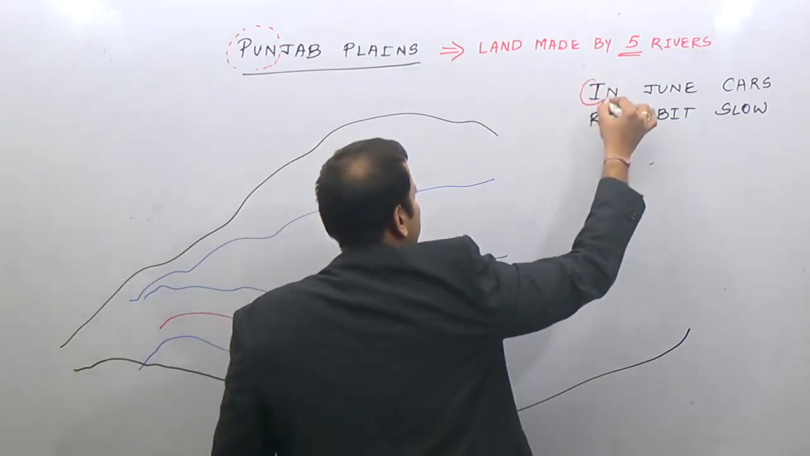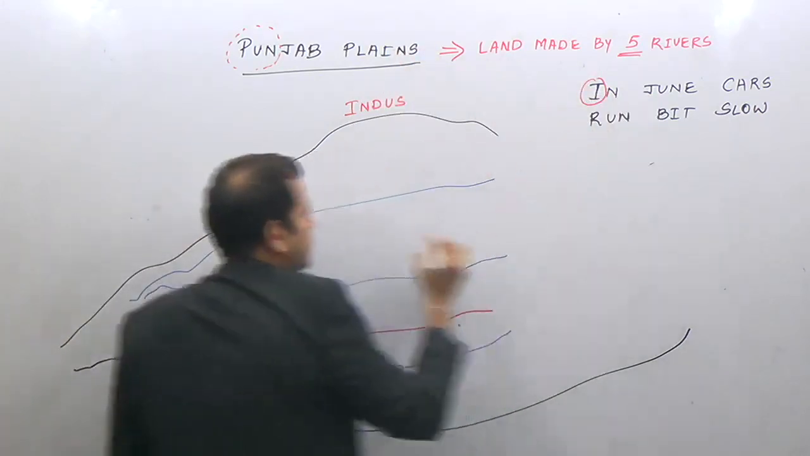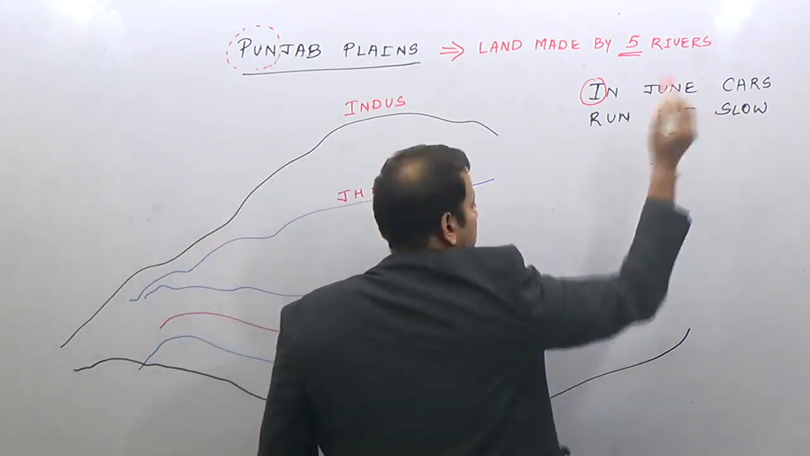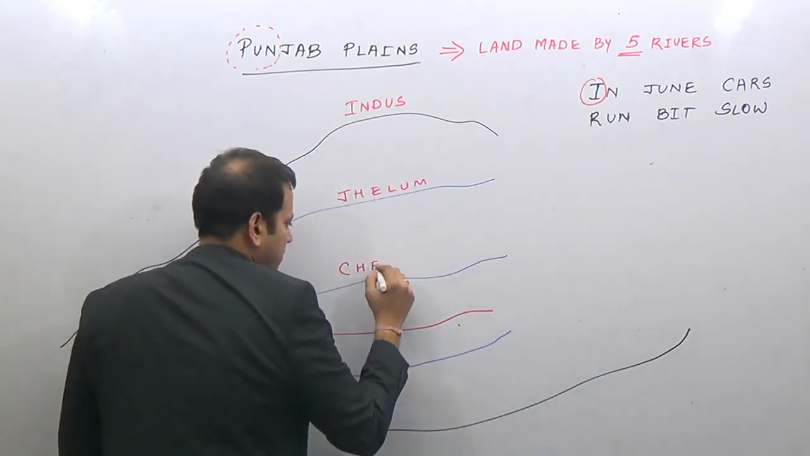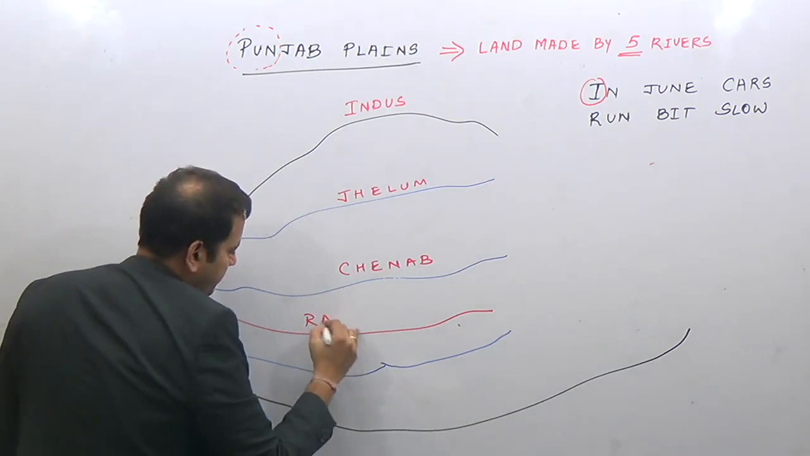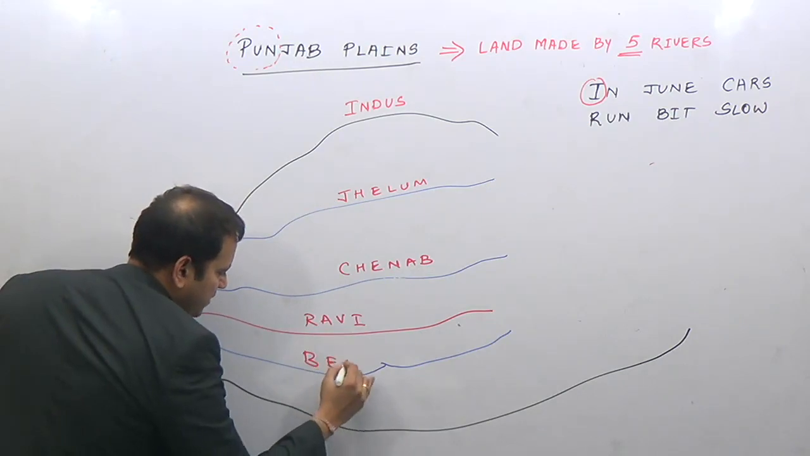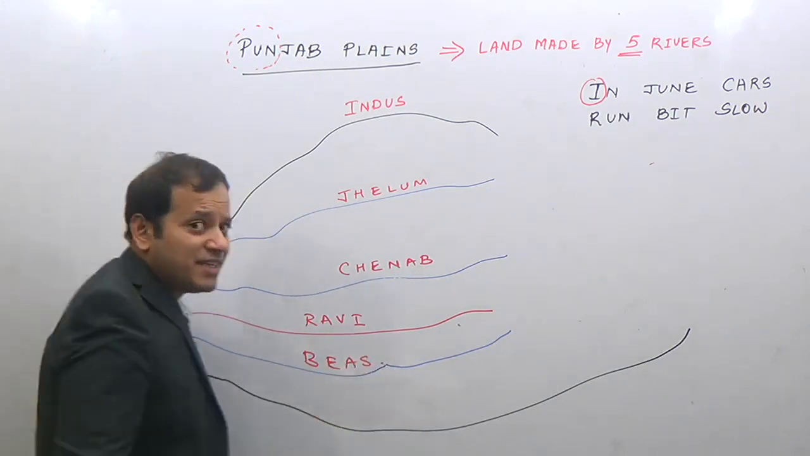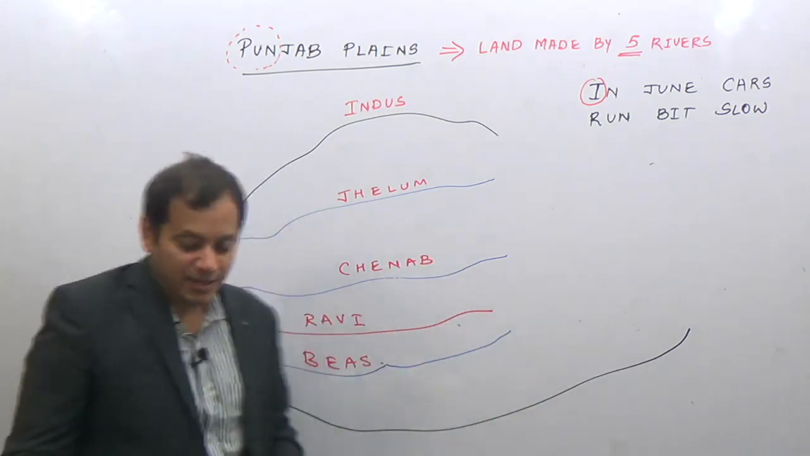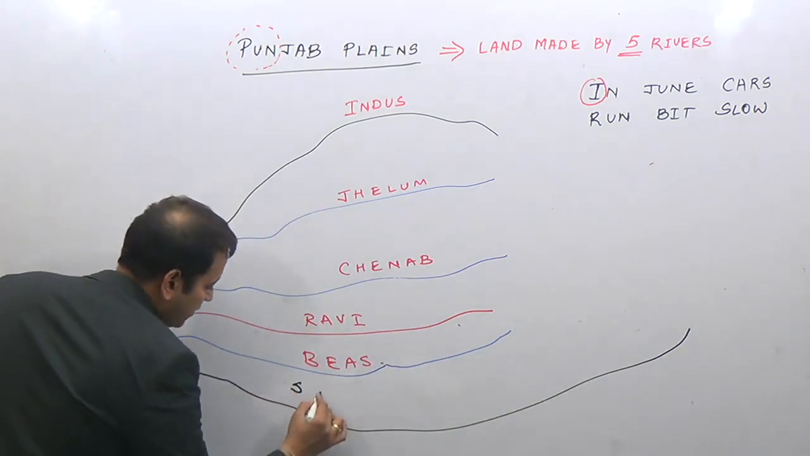So what is this? I stands for river Indus. J stands for river Jhelum. C stands for river Chenab. R stands for river Ravi. P stands for the smallest tributary, that is river Beas, a tributary which lies entirely in India, because most of these rivers are common to India and Pakistan, but river Beas lies entirely in India. And S stands for one of the biggest tributaries of Indus, that is river Satluj.